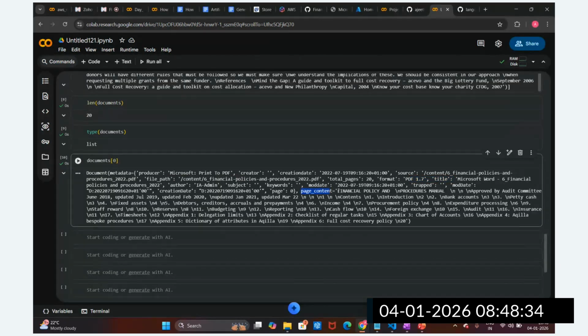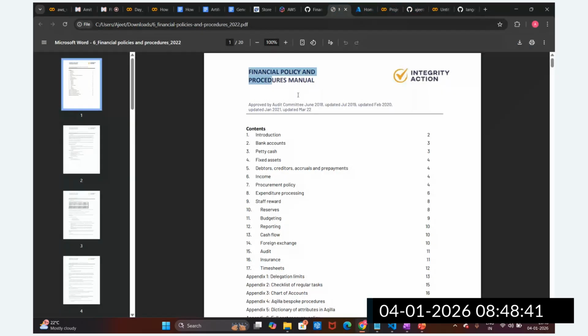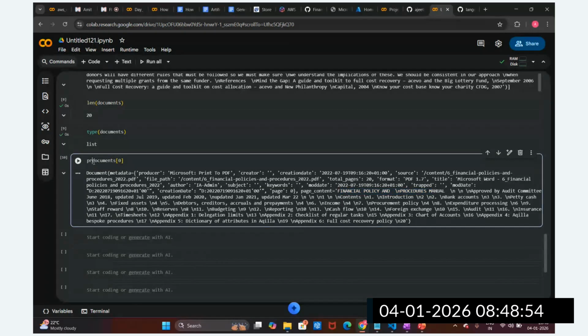In the page content we have the financial policy procedure manual, approved by audit committee. Let me print this out, it will be easier to see.